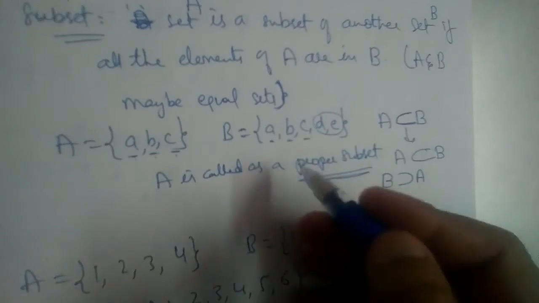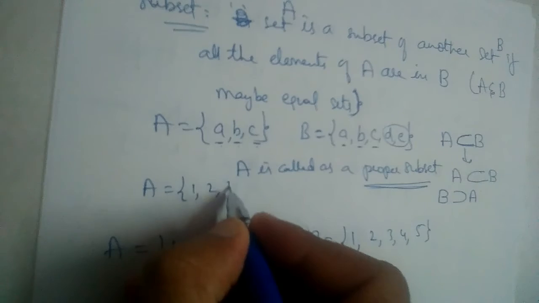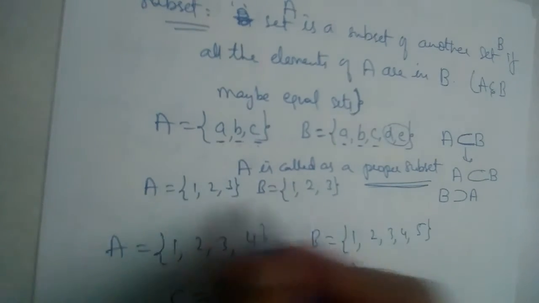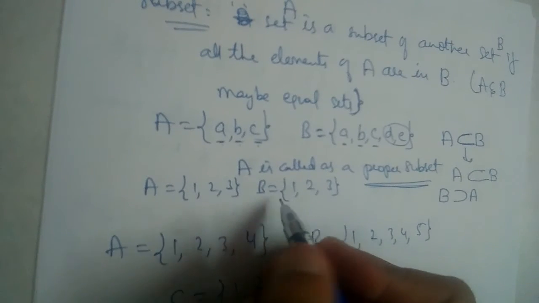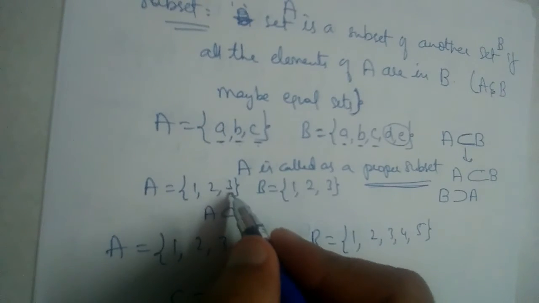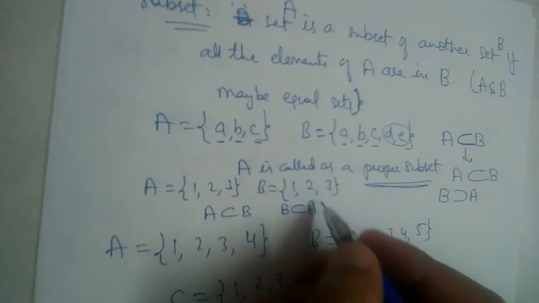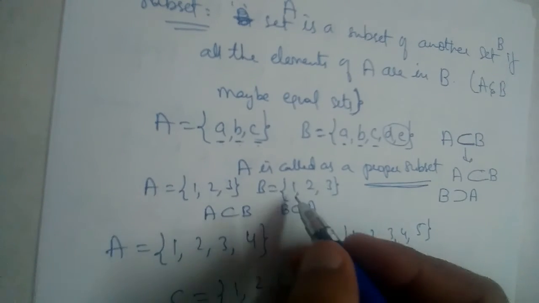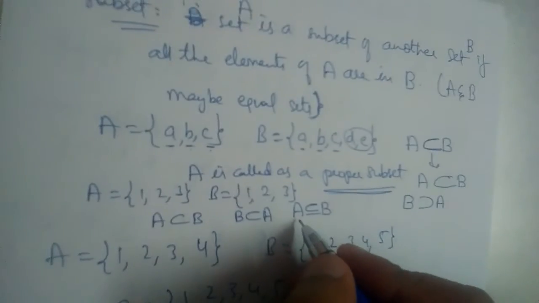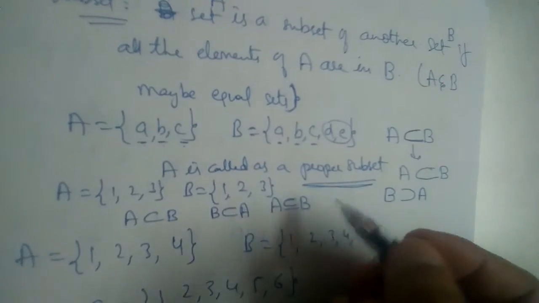Now I hope you understood this. What if we have A = {1, 2, 3} and B is also {1, 2, 3}? Are these two equal sets? Yes, they are equal. See, A is a subset of B, right? All three elements of A are also present in B, whereas B is also a subset of A. In that case, we represent it like this: A ⊆ B, or B ⊆ A.